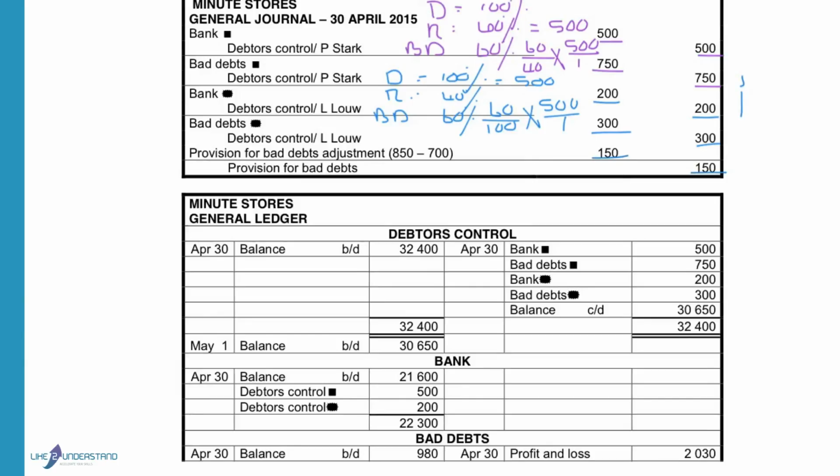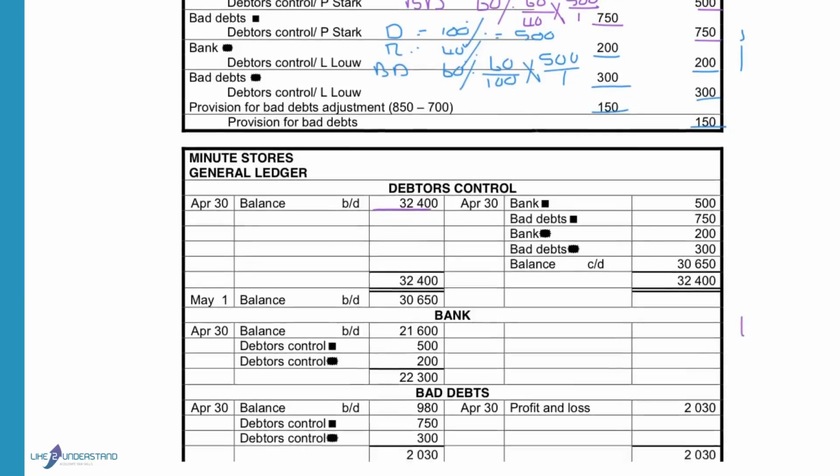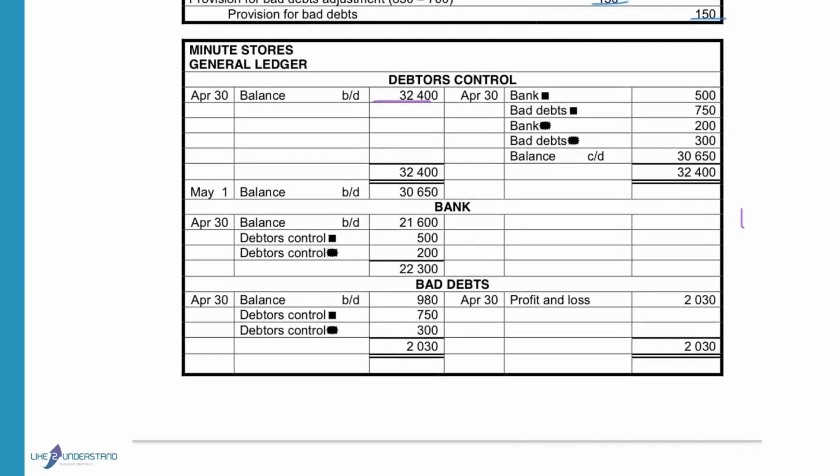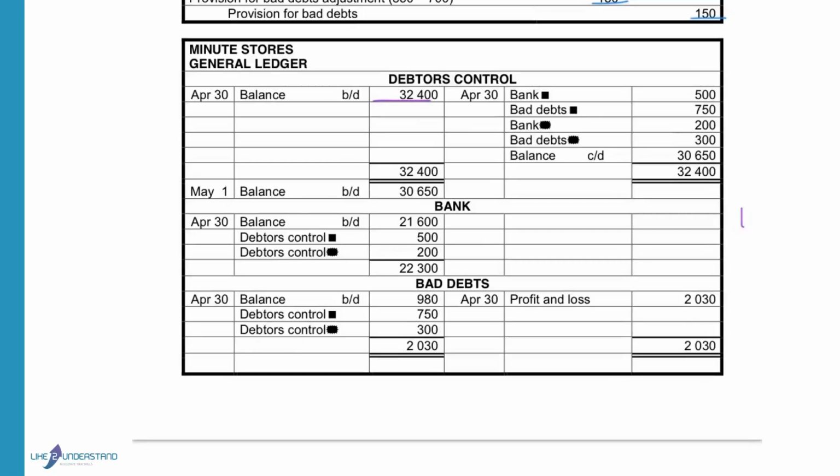So provision for bad debts adjustment will be debited with 150, and the provision for bad debts will be credited with 150. We will start our ledger with the balance provided for debtors control and the balance provided for the bad debts that was given as 980 Rand. And then we will do the provision for bad debts as well. On this page, we will show that the bank received 500 Rand, so the debtors is decreased with 500. Bank is increased with 500.